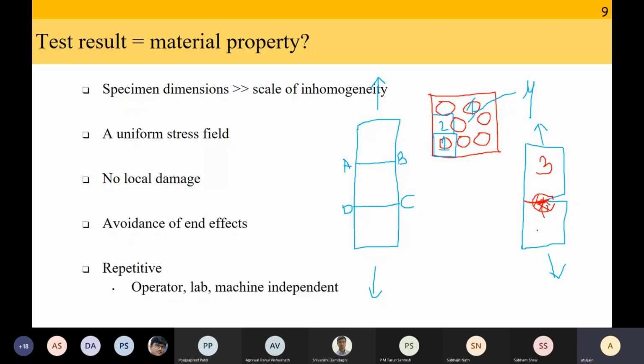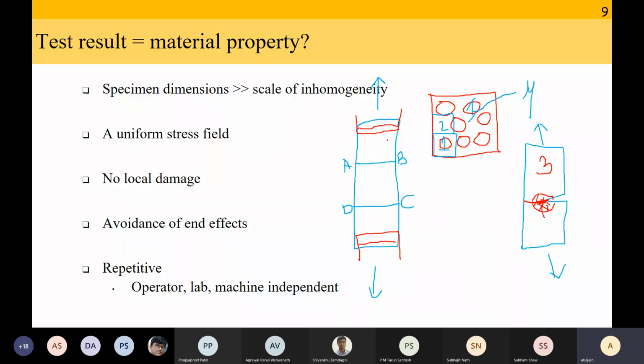There should be avoidance of end effects. Now what happens? You are going to clamp this. Your tensile test machine is going to hold it and the load is applied through the machine. What happens if my sample breaks here?